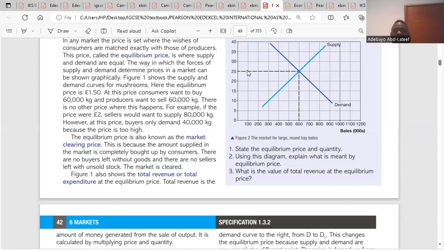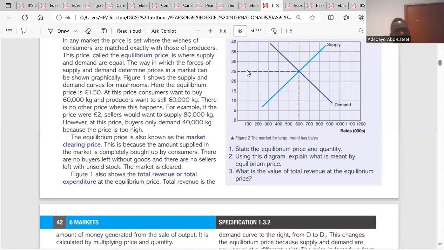The equilibrium price is also known as the market clearing price. This is because the amount supplied in the market is completely bought up by consumers. There are no buyers left without goods, and there are no suppliers with unsold goods. That is the market clearing price. I think that is clear. So the market is cleared. That is the equilibrium price, the price of agreement between the quantity demanded and quantity supplied. The equilibrium price will bring about a clearing price, which means at that market, everything brought to that market was sold. So that's about that.